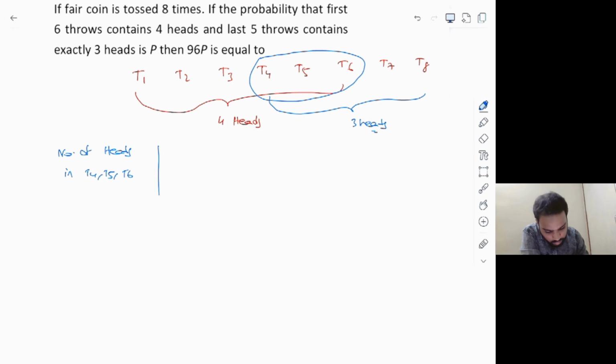That is why let's make a table. This is number of heads in T4, T5, T6, and then number of heads in T1, T2, T3. Similarly, number of heads in T7 and also T8.